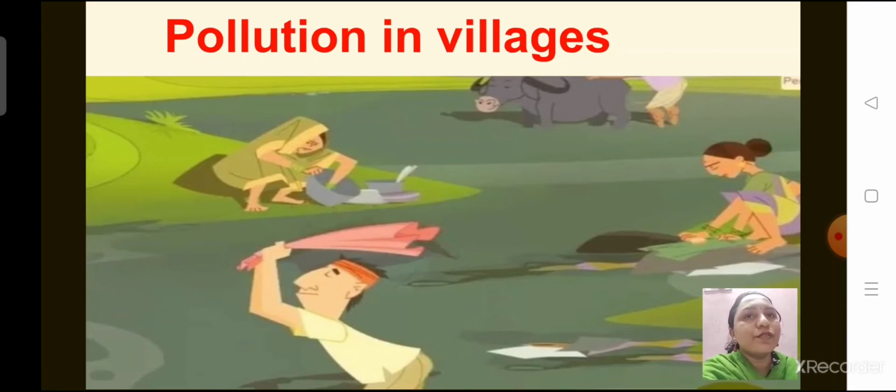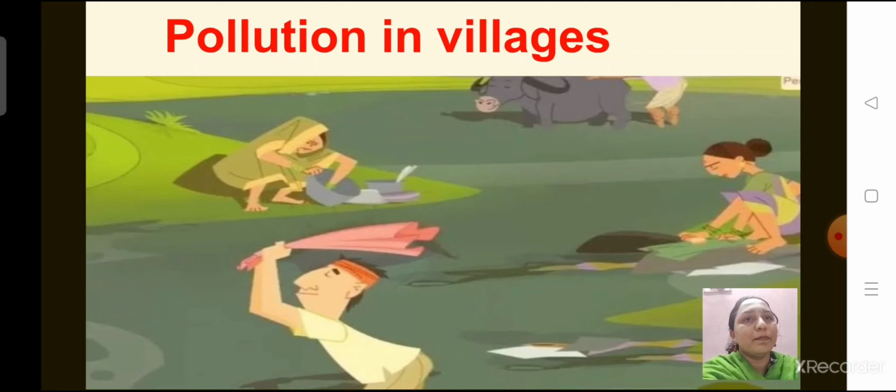There are also few factories in the villages, right? So villages and small towns have many plants in their environment, right? And you all know that plants clean the air, right? So the air is usually not polluted in the villages, okay?